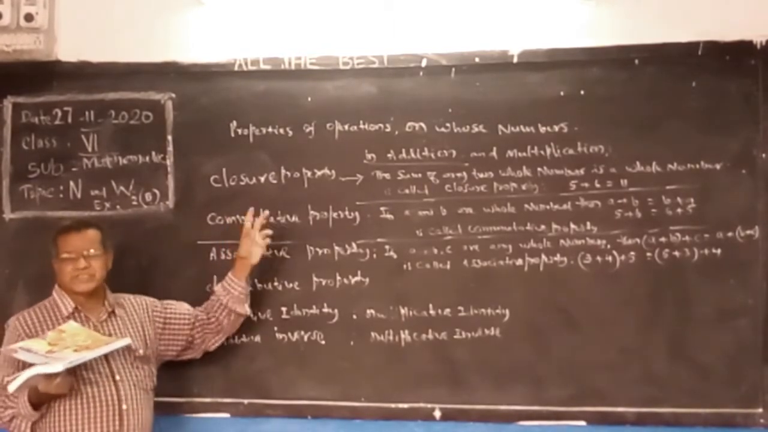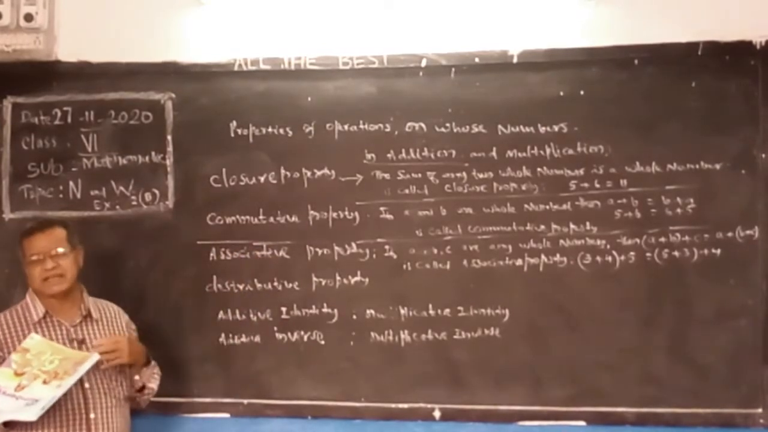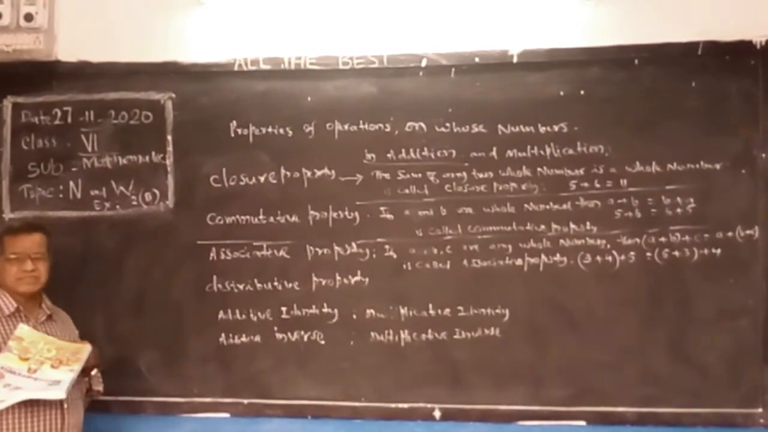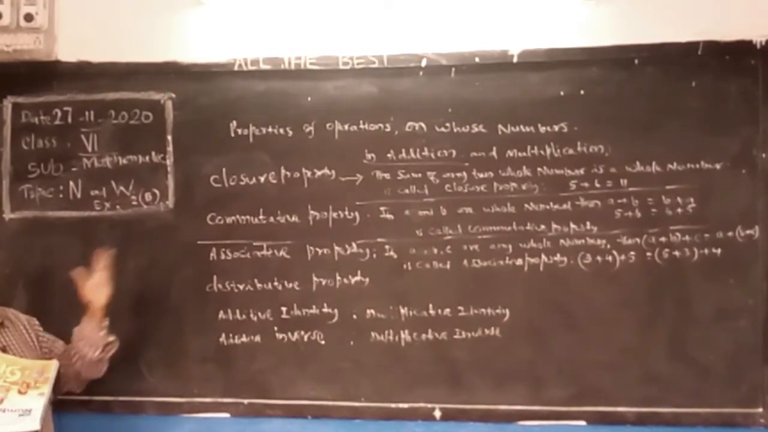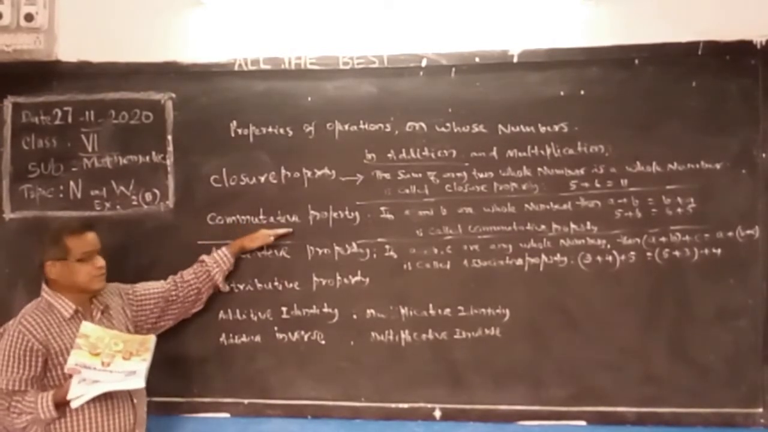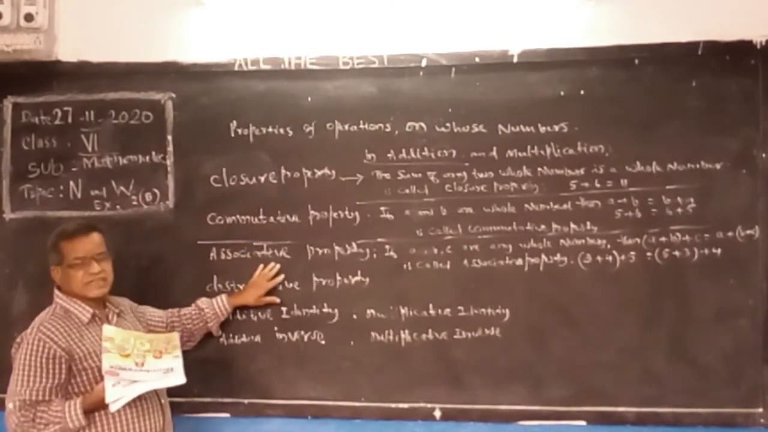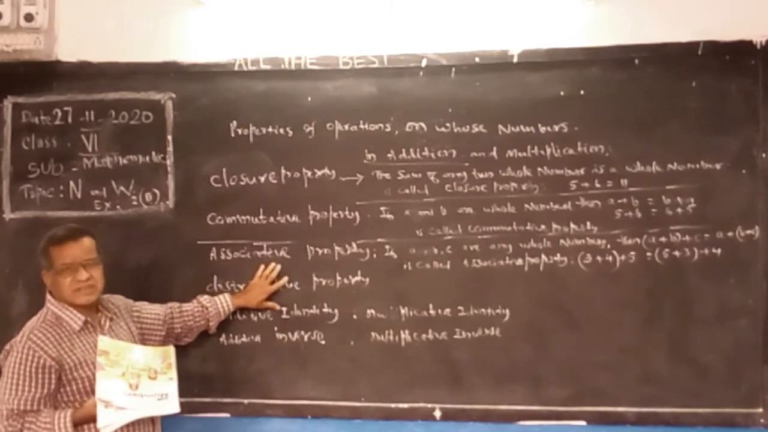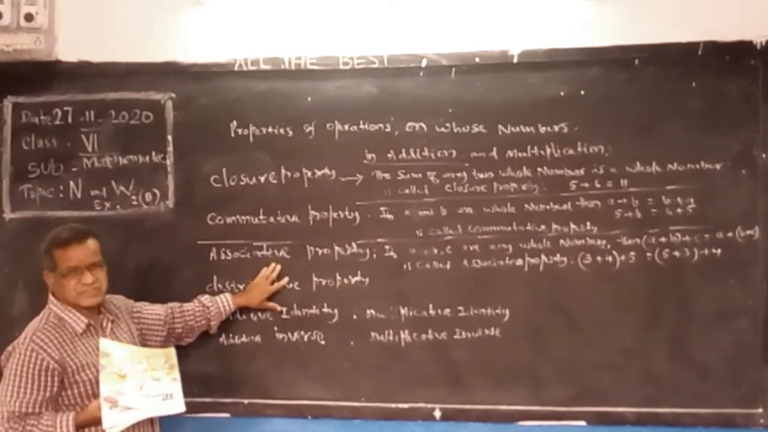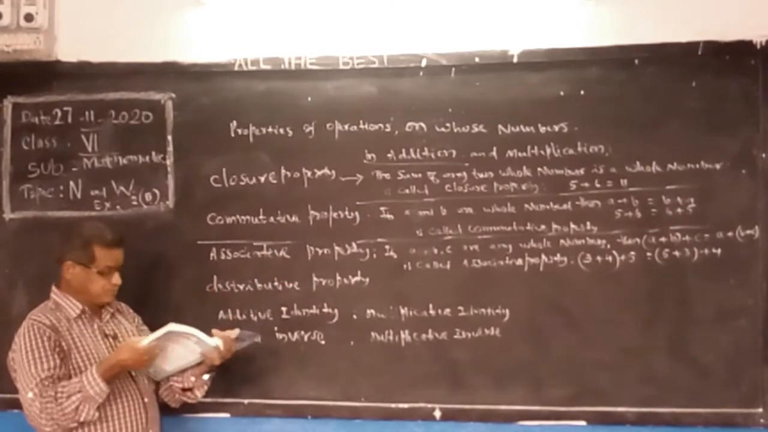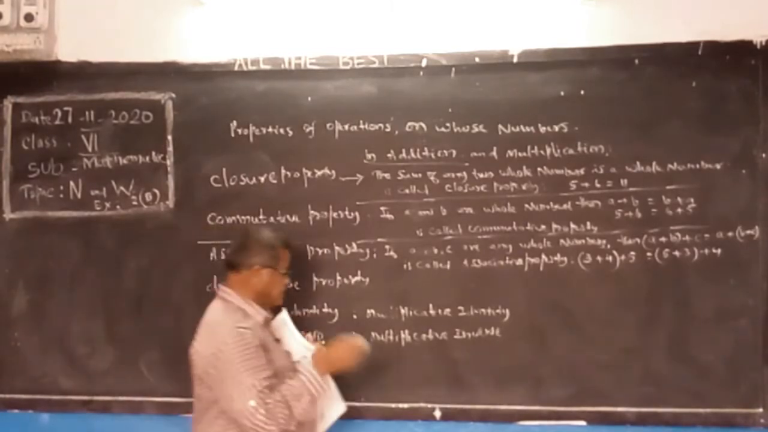Commutative property: only two numbers are taken. A plus B is the same as B plus A. 5 plus 7 is the same as 7 plus 5, like that. In the commutative property, we take only two numbers. In the associative property, there are three whole numbers. And there is also the distributive property, in multiplication.